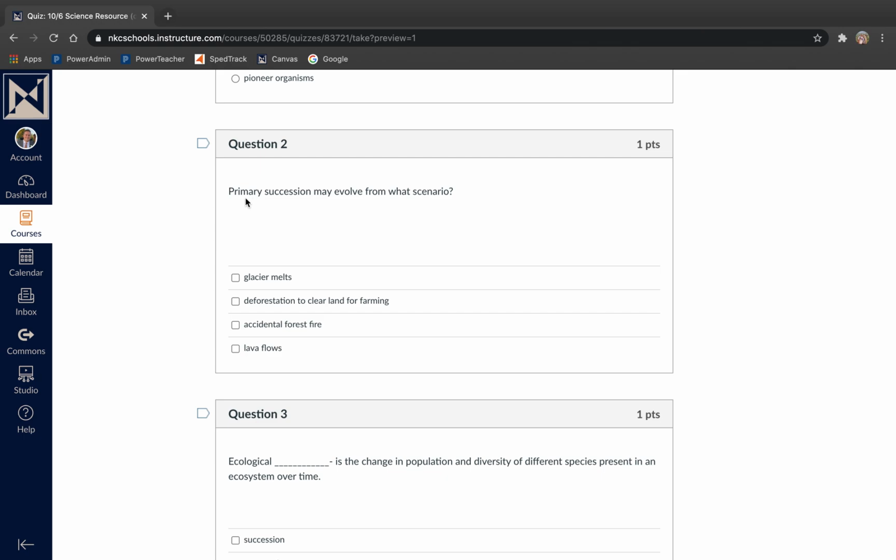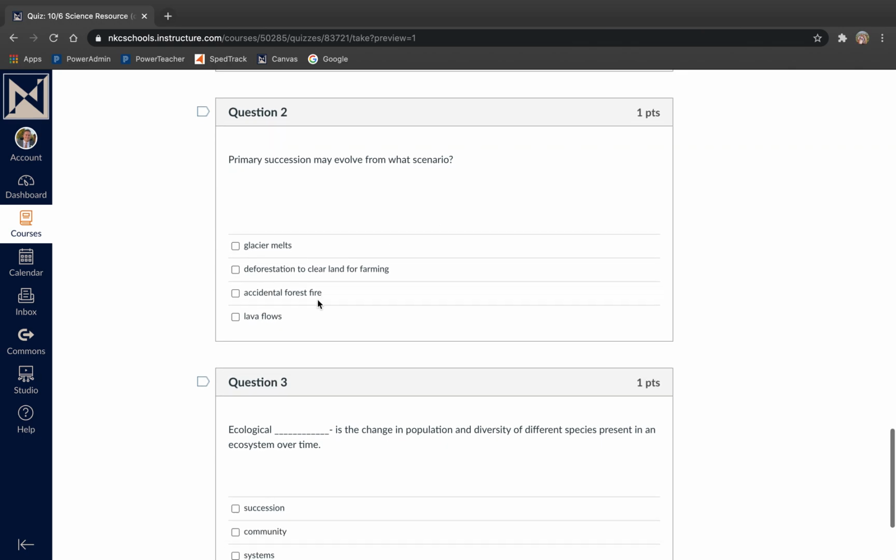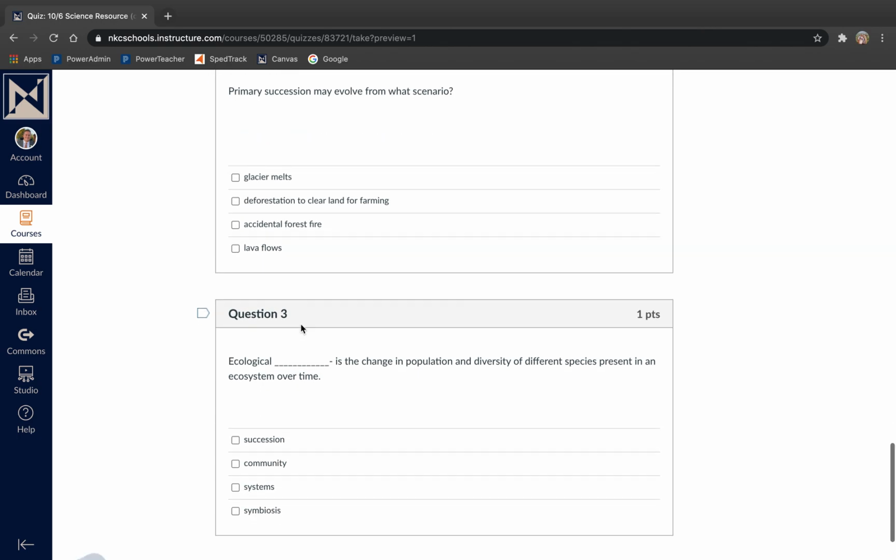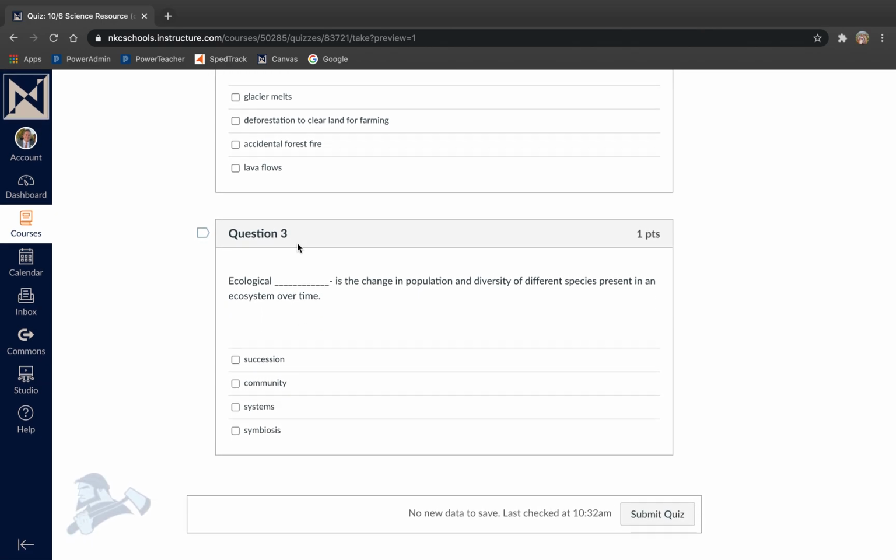Number 2: Primary succession may evolve from what scenario? Glacier melts, deforestation to clear land for farming, accidental forest fire, or lava flows. And number 3: Ecological blank is the change in population and diversity of different species present in an ecosystem over time. Succession, community, systems, or symbiosis.